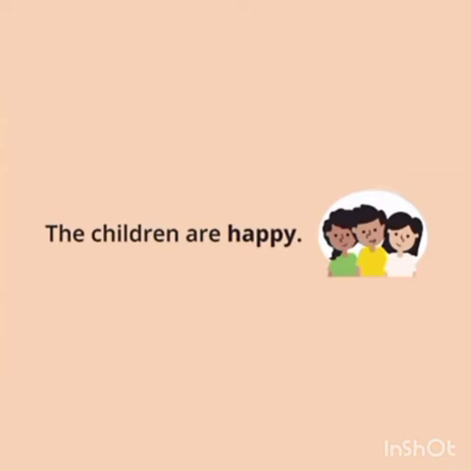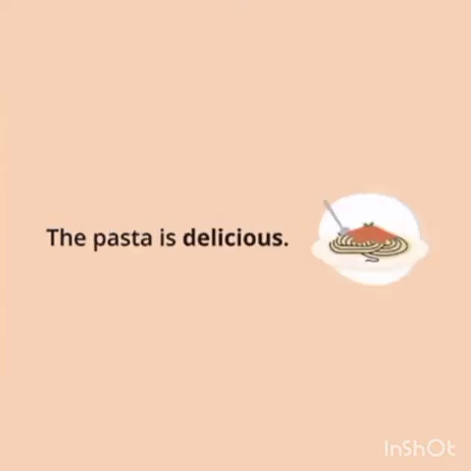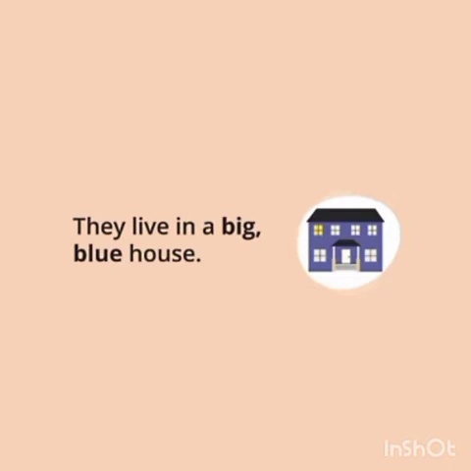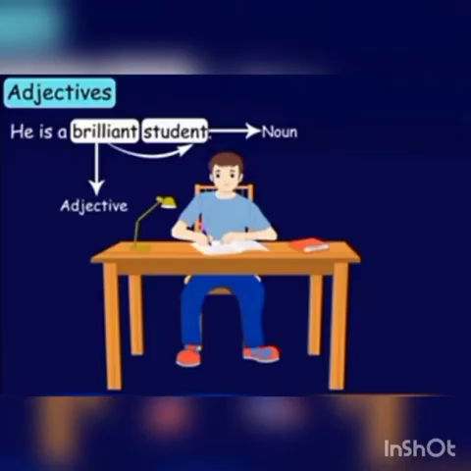The children are happy. And in the next example, the pasta is delicious. Delicious is the adjective of quality. And the last example is they live in a big blue house. In this sentence, there are two adjectives: adjective of size and color. Big, blue. Let's learn from more examples. He is a brilliant student. In this example, brilliant is an adjective which is describing the noun, and the noun is student.